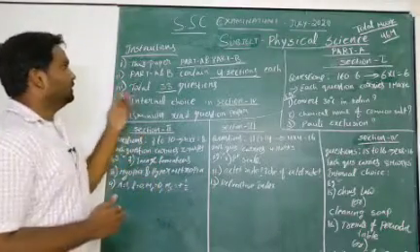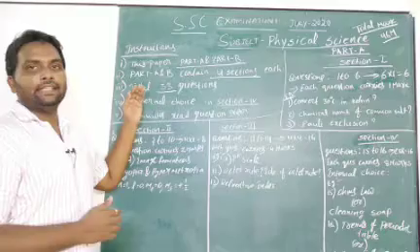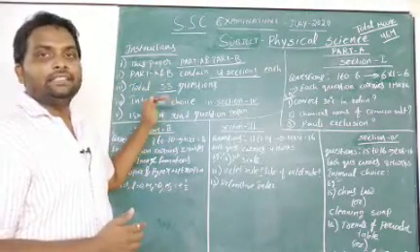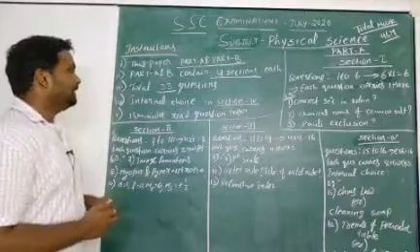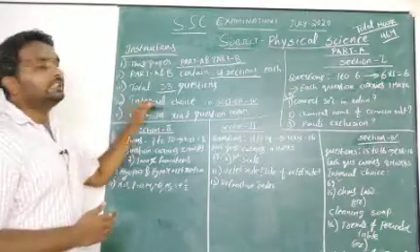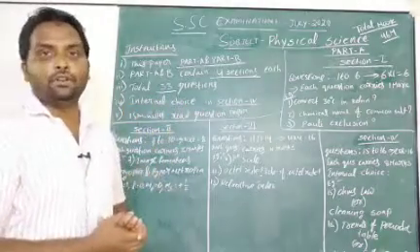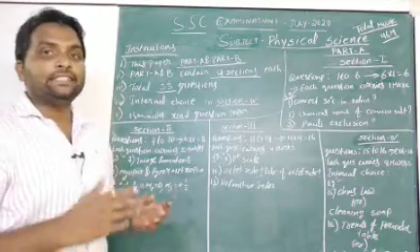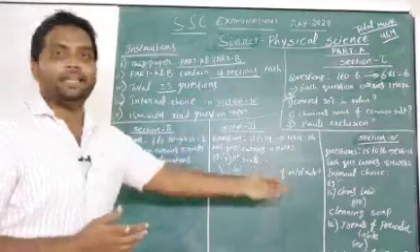Next, our science question paper contains 33 questions in total. And the fourth point is internal choice in section 4. Section 4 contains internal choice. What is this internal choice? That I will explain later.